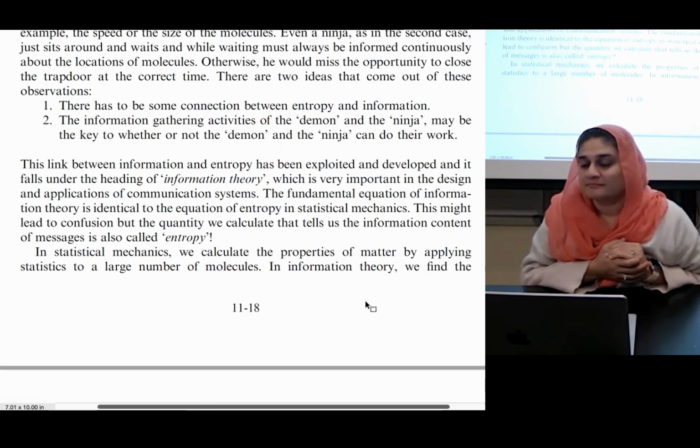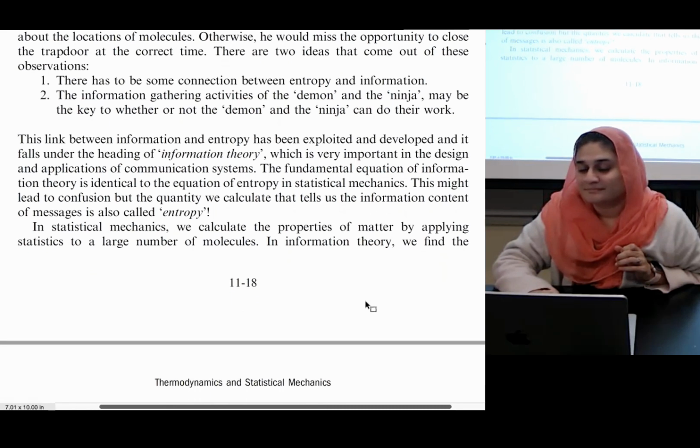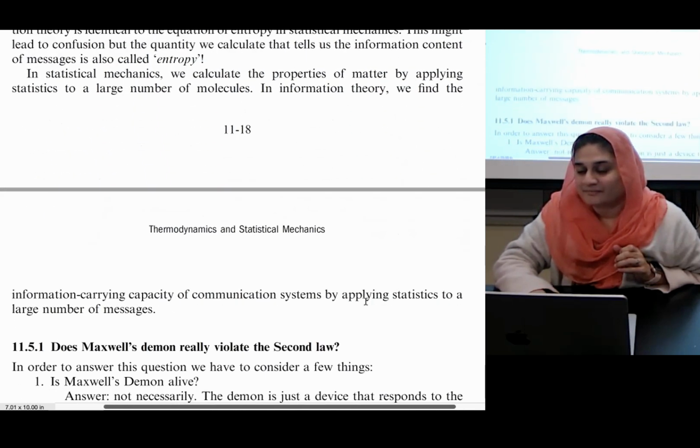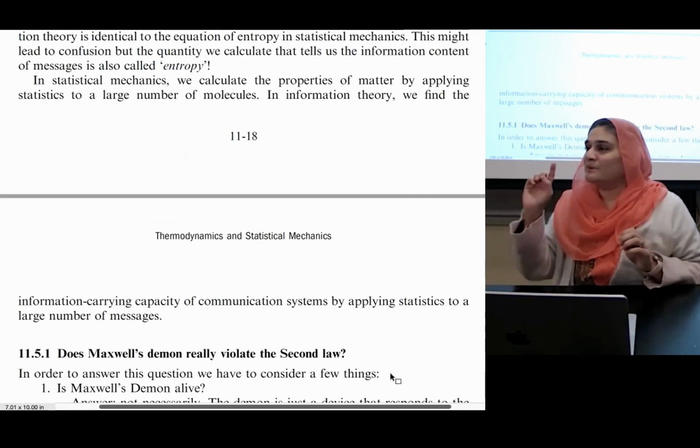The fundamental equation of information theory is identical to the equation of entropy in statistical mechanics. This might lead to confusion, as the quantity we calculate that tells us the information content of messages is also called entropy. In statistical mechanics, we calculate the properties of matter by applying statistics to a large number of molecules. In information theory, we find the information carrying capacity of communication systems by applying statistics to a large number of messages.